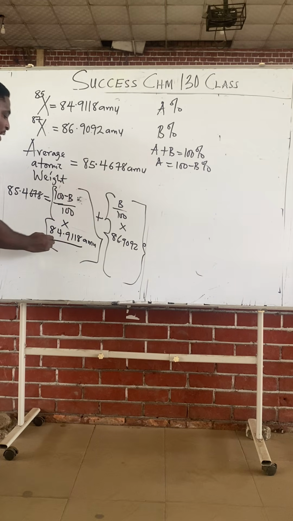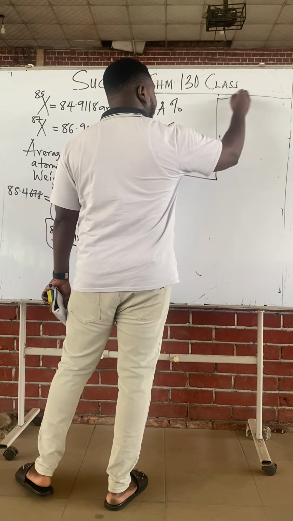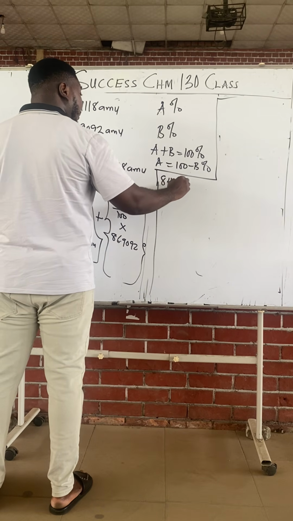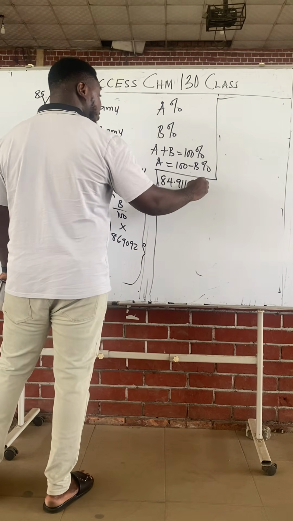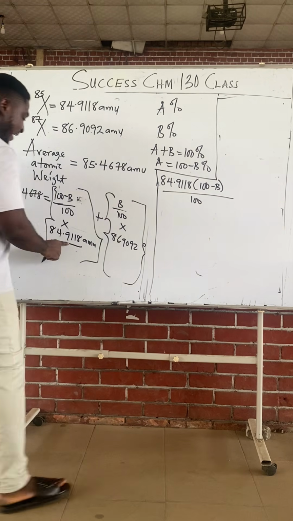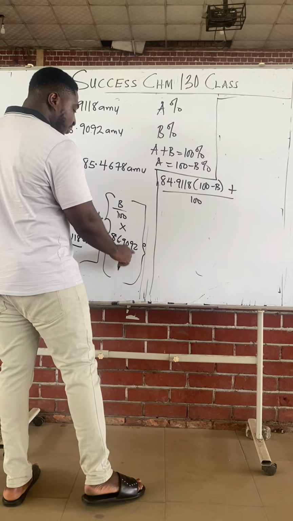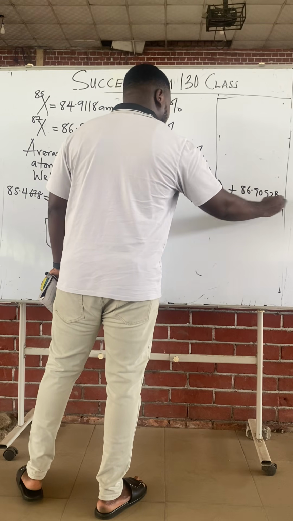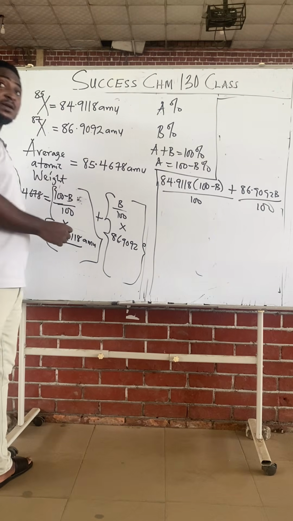So 84.9118 times (100 minus B) all over 100, plus 86.9092 times B all over 100.